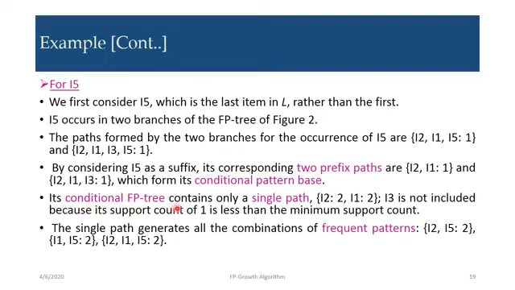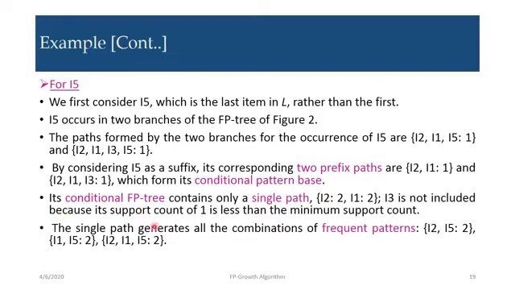Its conditional FP tree contains only a single path, that is I2 2, I1 2. I3 is not included because its support count is 1, which is less than the minimum support count. And the single path generates all the combinations to find the frequent item sets. That means these three lines represent the three columns in our table, as we discussed in the previous slide. So while combining, we write I2 I5 2, I1 I5 2 and I2 I1 I5 2.